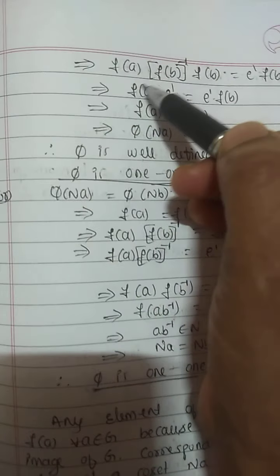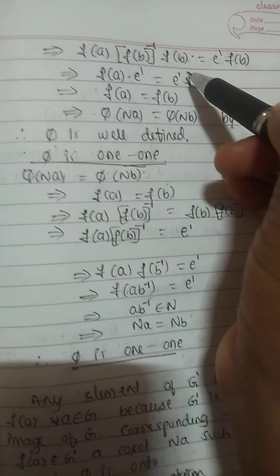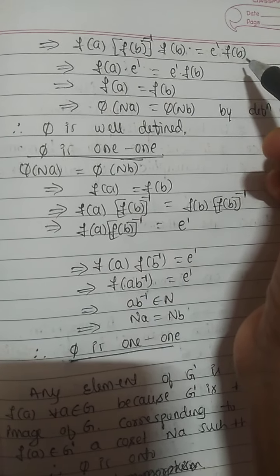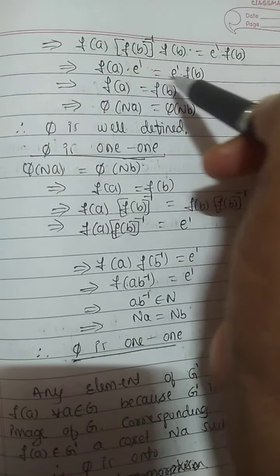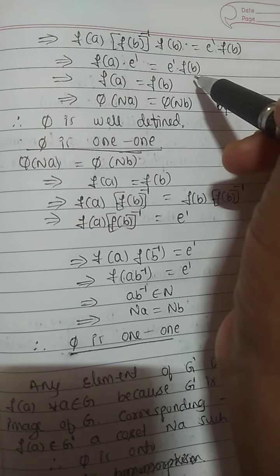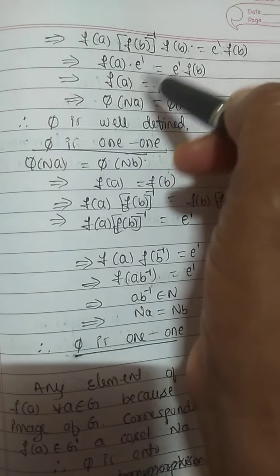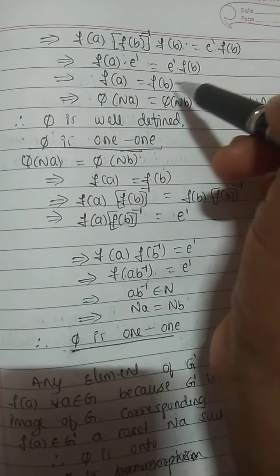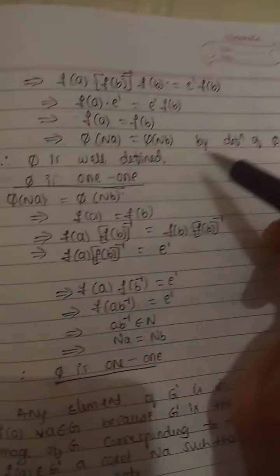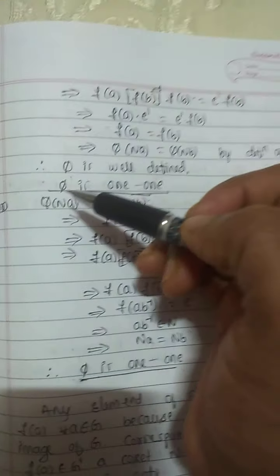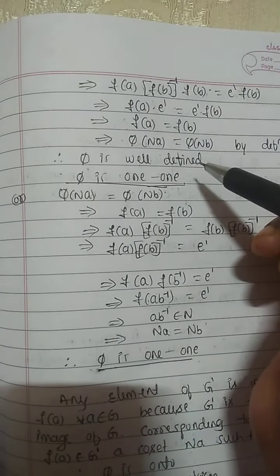That is, f of a, f of b whole inverse into f of b equals e dash into f of b. This becomes e dash. f of a into e dash equals e dash into f of b. f of a into e dash is f of a. e dash into f of b is f of b. f of a, nothing but phi of Na, equals phi of Nb by the definition of phi. Therefore, phi is well defined.